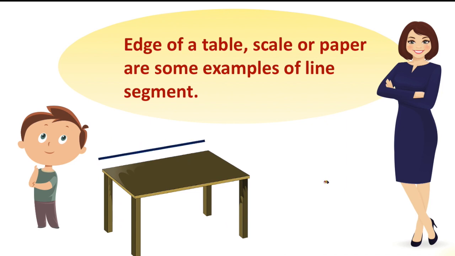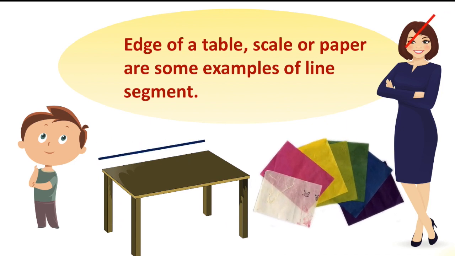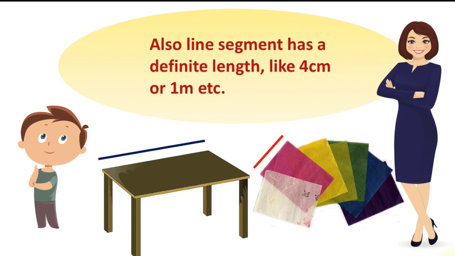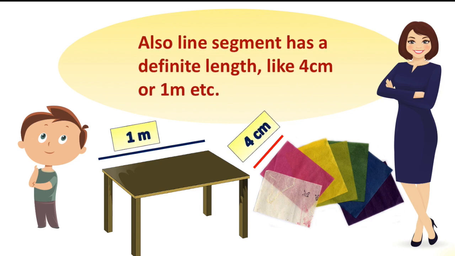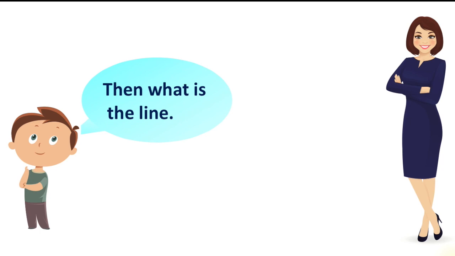Edge of a table, scale or paper are some examples of a line segment. Also we can measure it because it has a definite length, like 4 cm or 1 meter, etc. Then what is a line?